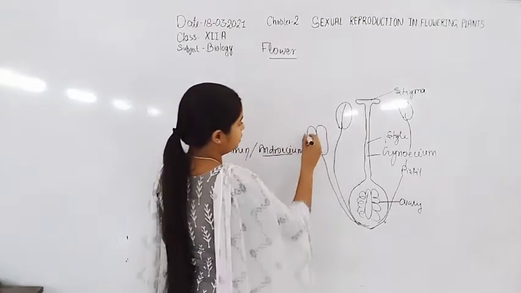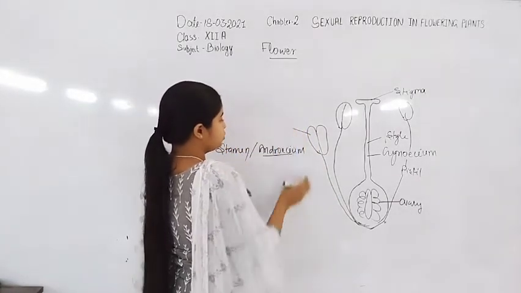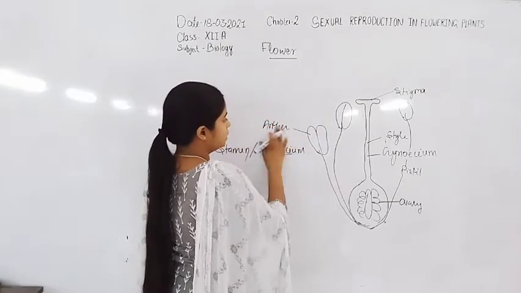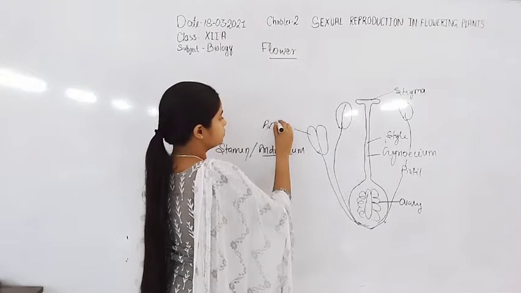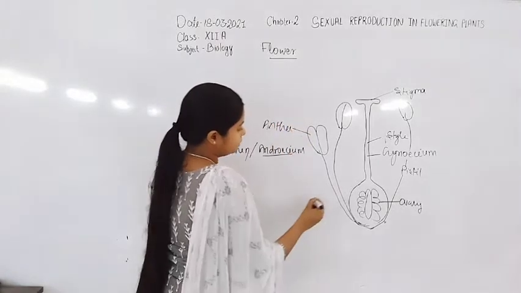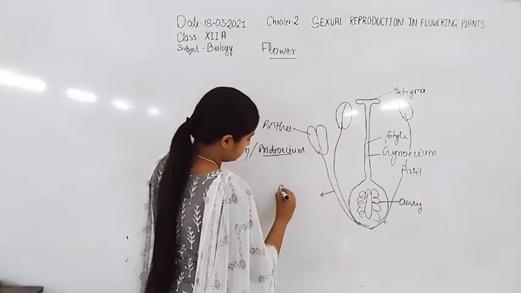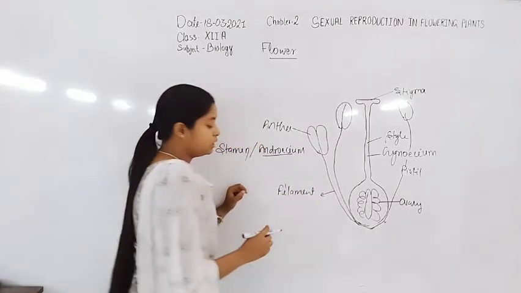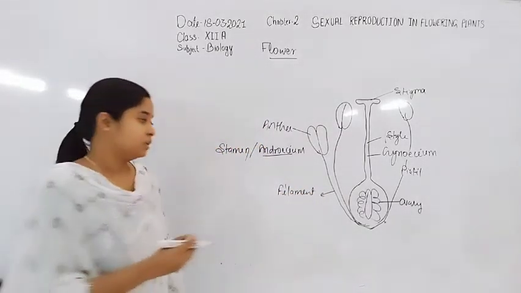In the stamen there are two parts, that is, the anther and the filament. Here is the anther, and here is the filament.